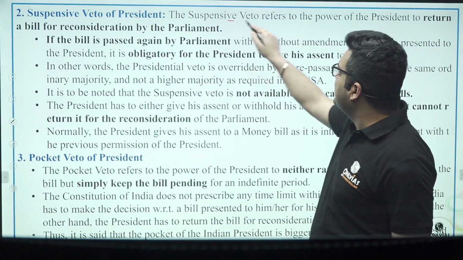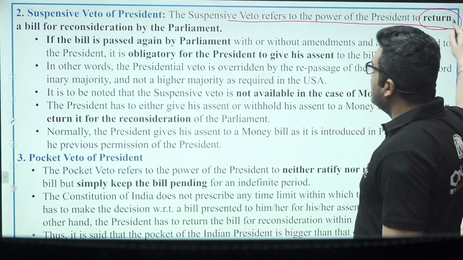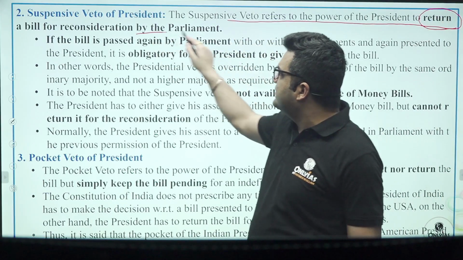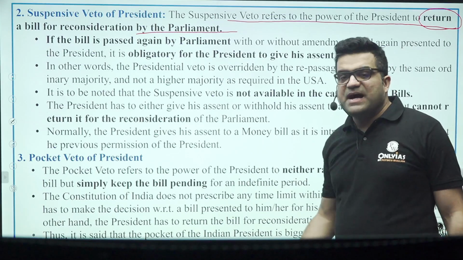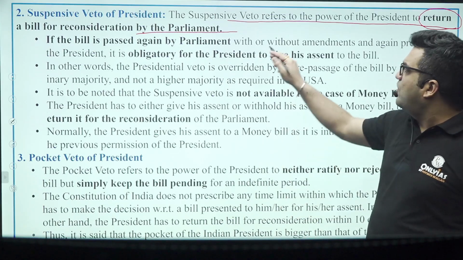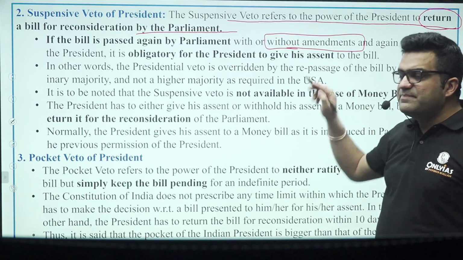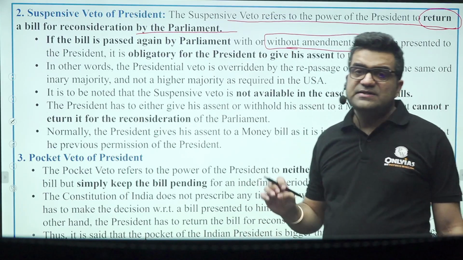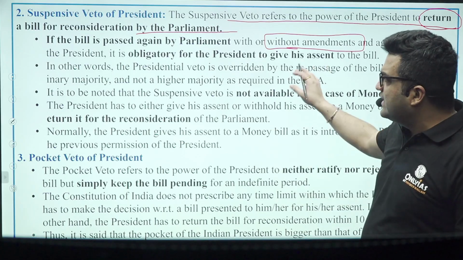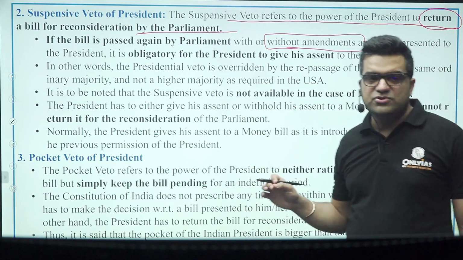Suspensive veto. The suspensive veto refers to the power of the president to return a bill for the reconsideration of the parliament. If the bill is passed again by the parliament with or without amendments, sometimes the president would suggest amendments. If the bill is passed without amendments also, then also the president is duty bound to sign the bill.